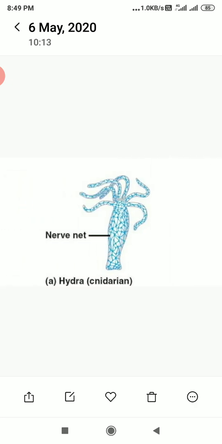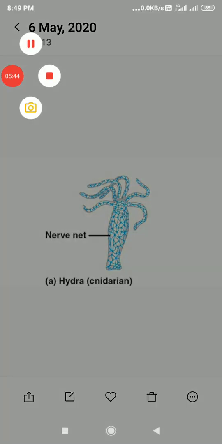Here you see the structure of Hydra. Cnidarians have a network of nerves in their body, and this network of nerves in Cnidaria, especially in Hydra, is called a nerve net, with a mass of nerves called ganglion.